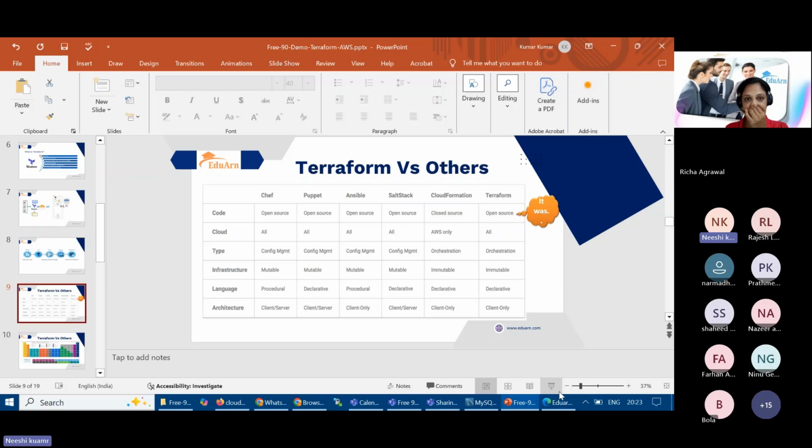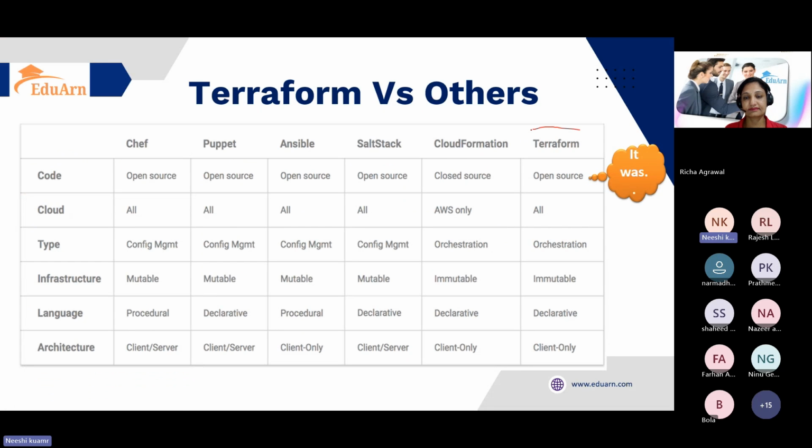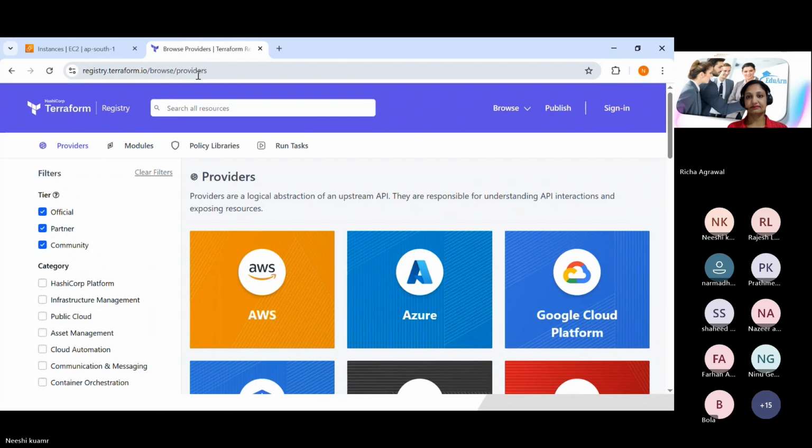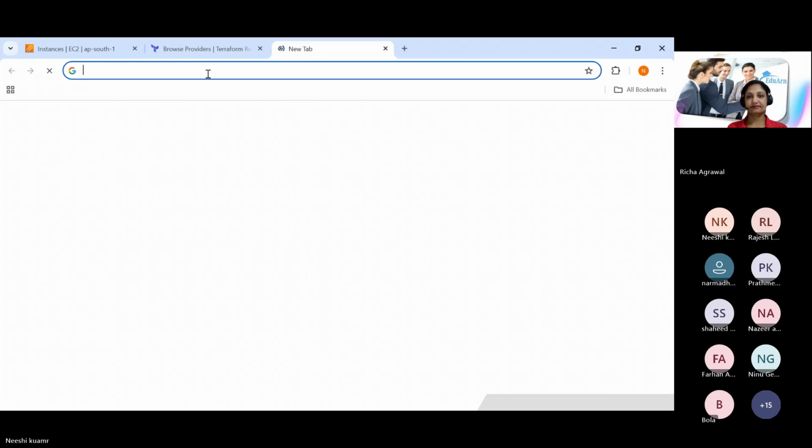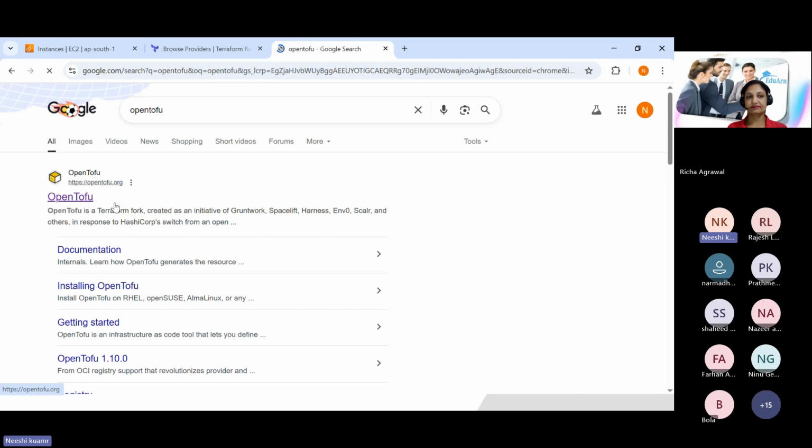Okay, so let me go through it one more time. Here we have a tool called Terraform, and the Terraform tool is used for orchestration purposes. Earlier it was open source, but now IBM acquired Terraform, and it is not an open source tool, right? So as an alternative to Terraform, we have OpenTofu, right? In OpenTofu, if I go and just search here, yeah, this is the alternative to Terraform.